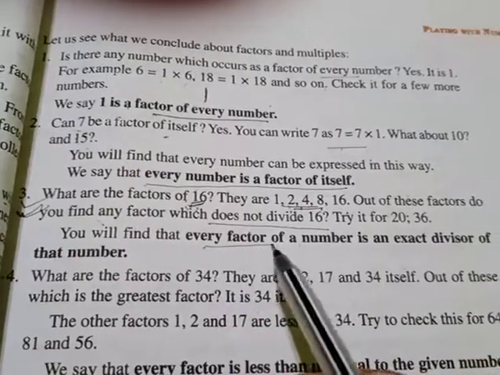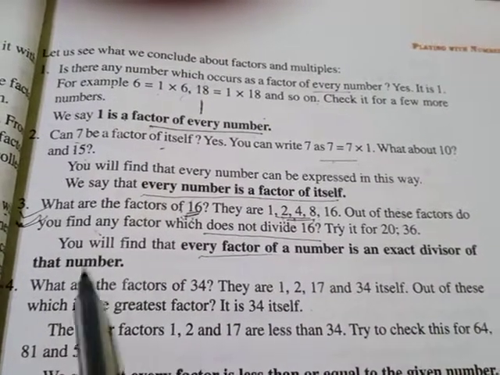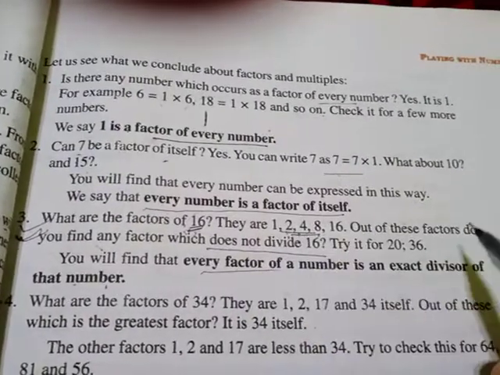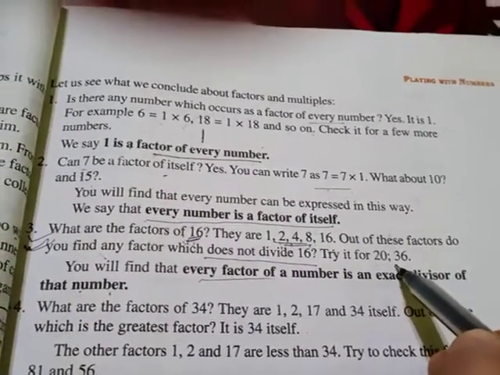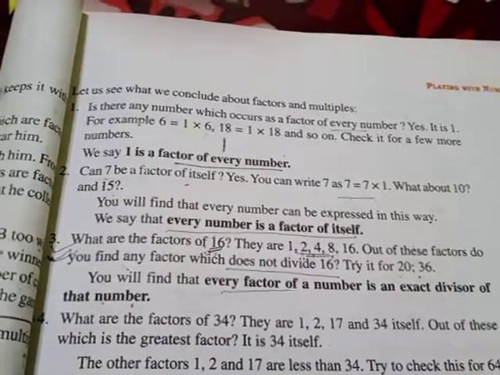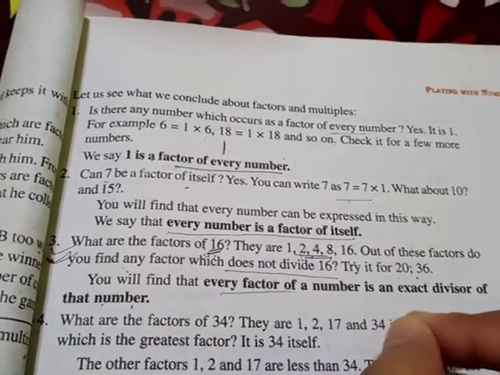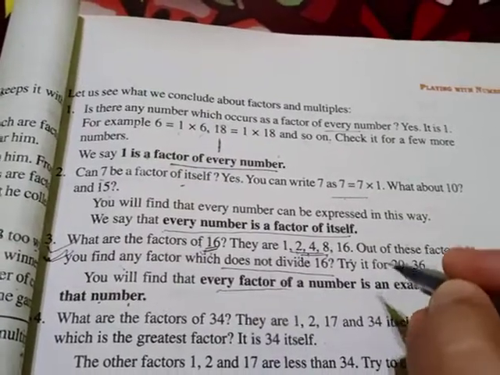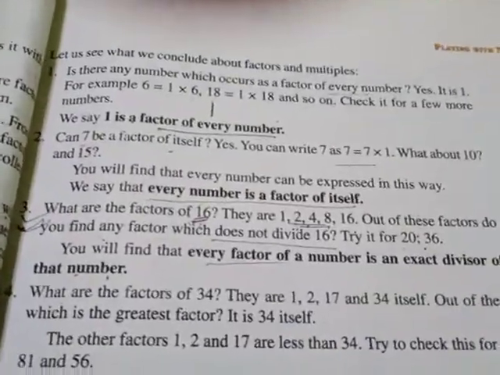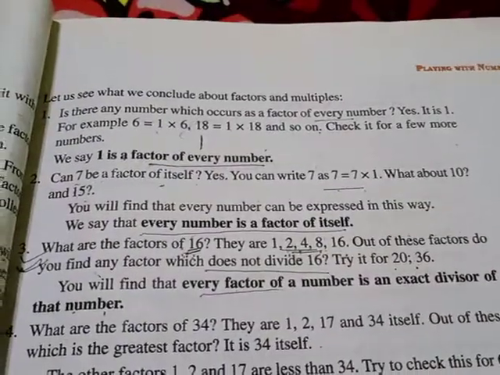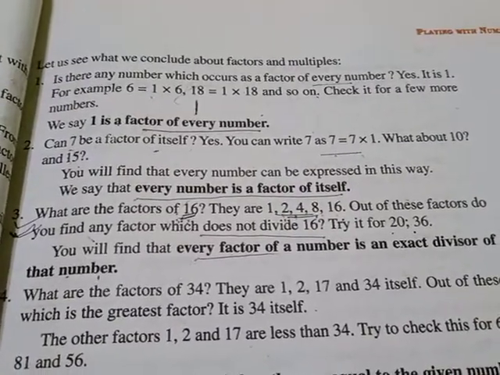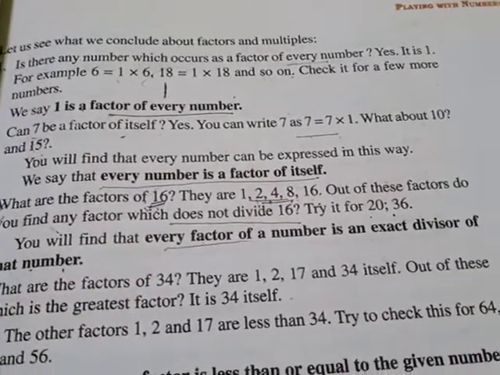So every factor of a number is an exact divisor of that number. I told you this, right? Suppose it is asking for 20 and 36. How will you find the factors of 20 and 36? You will write those numbers as factors in whose table 20 will come, in whose table 36 will come. Suppose 20 is coming in the table of 4 or not? Yes, 20 is coming in the table of 4. 20 is divisible by 4, right? So 4 is a factor of 20.